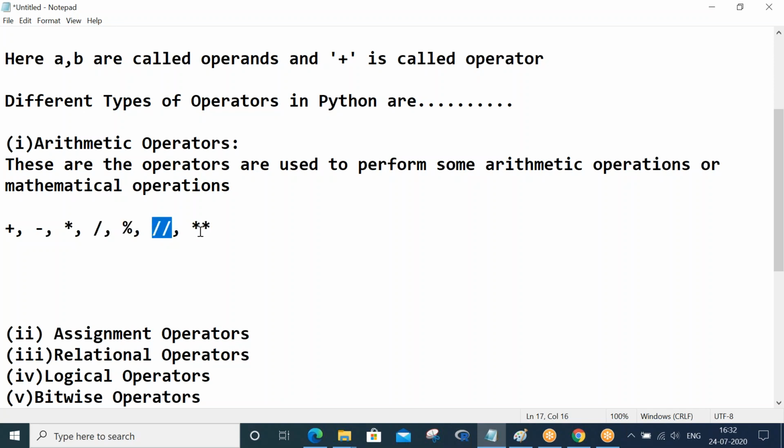This may be a little new for you. And star star is the exponential operator. These operators perform all basic mathematical operations. I hope you all know the first four: addition, subtraction, multiplication, division. Modular division, floor division, and exponential are the only three things you may be confused about, but I will explain all of these in a direct program for easy understanding.